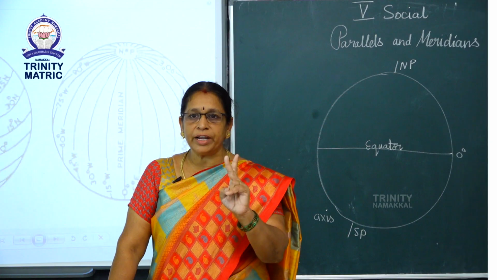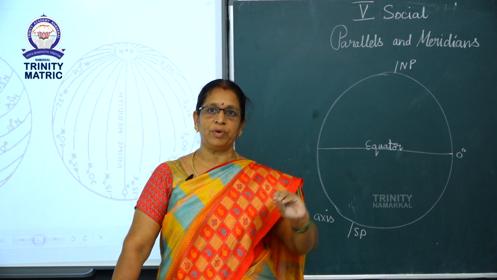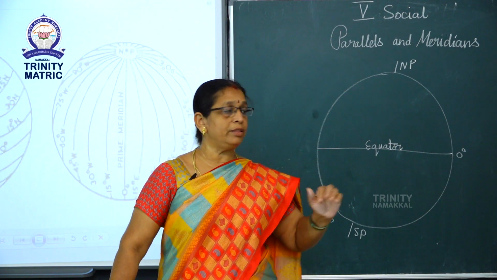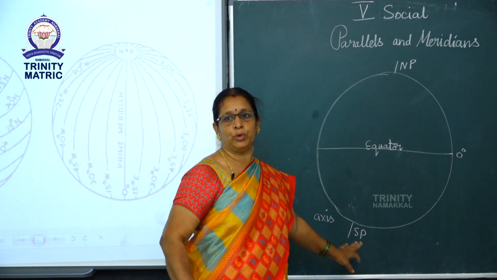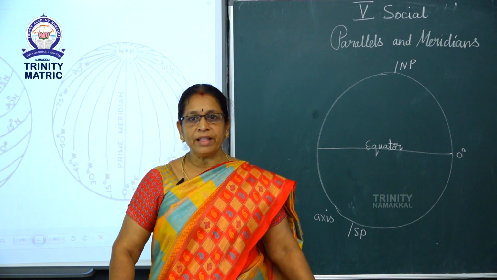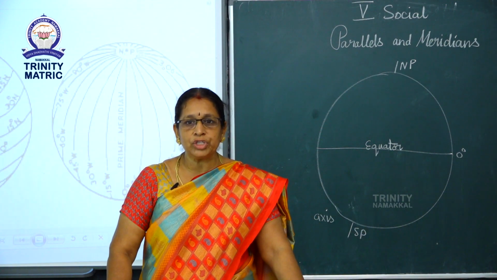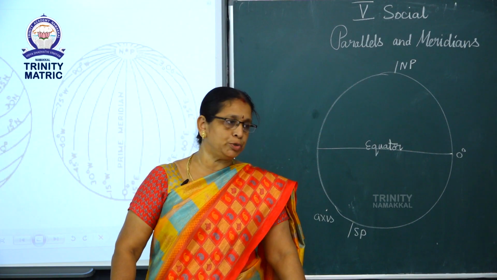The earth is divided into two equal halves by drawing an imaginary line midway between the North Pole and South Pole, and this line is called the equator. It is the longest parallel or latitude.